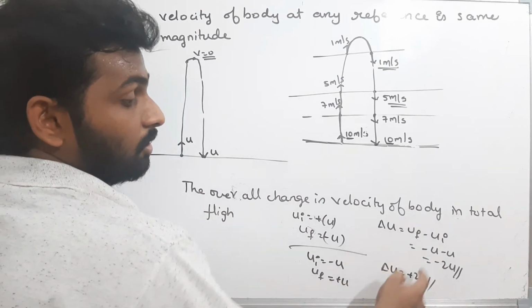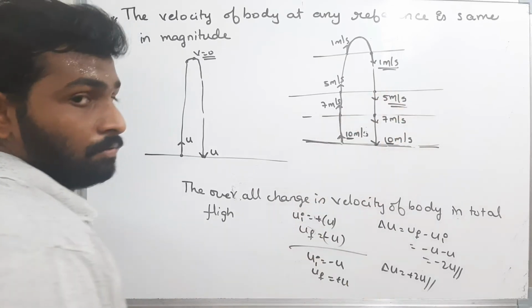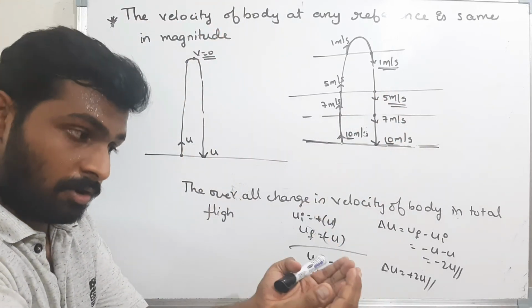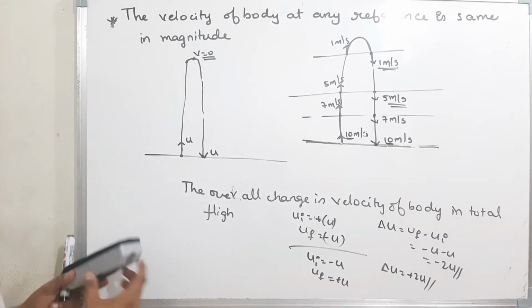This is the total change in the velocity. Always remember, at a reference line, the magnitudes of the velocity will be the same. With what velocity I project the body, with the same velocity I will catch the body. This is the first point to remember. Okay, now the second point.